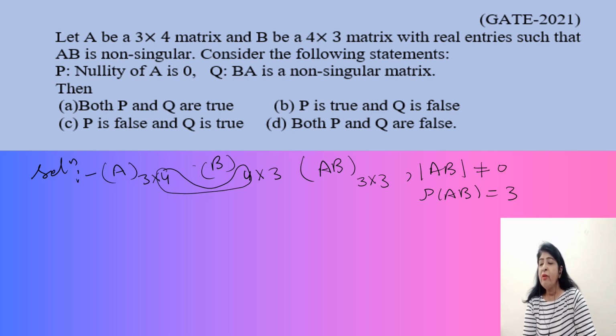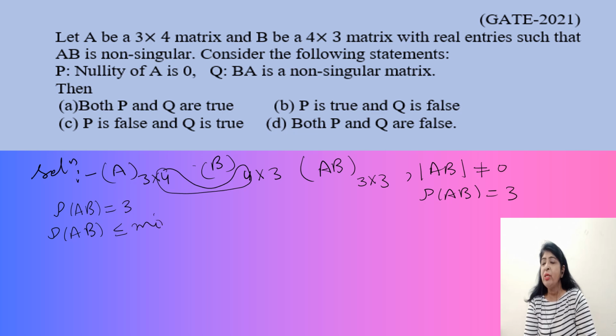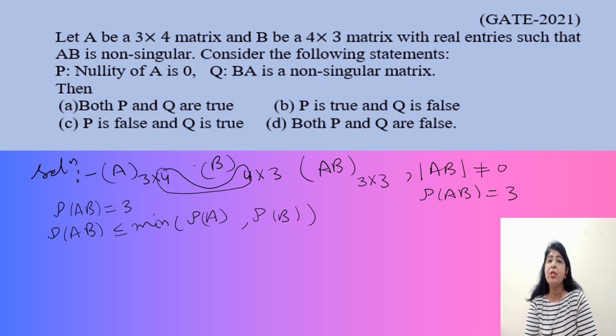Now we are given that rank of AB is equal to 3. Now we know the result for the rectangular matrix: rank of AB is less than or equal to the minimum of rank of A and rank of B. So if rank of AB is 3, this implies rank of A and rank of B will be equal to 3.